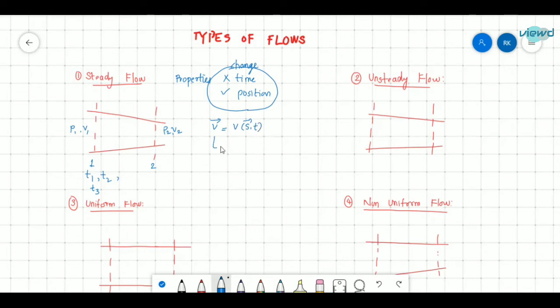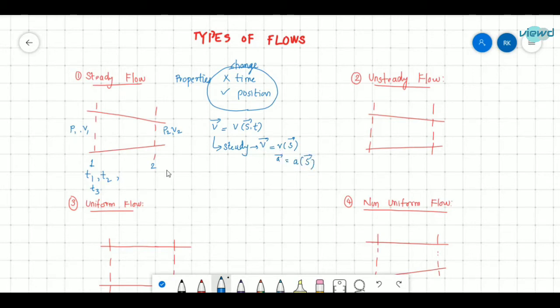In steady flow, these properties are only a function of space coordinate, since they do not change with time. So acceleration will also be a function of space coordinate.